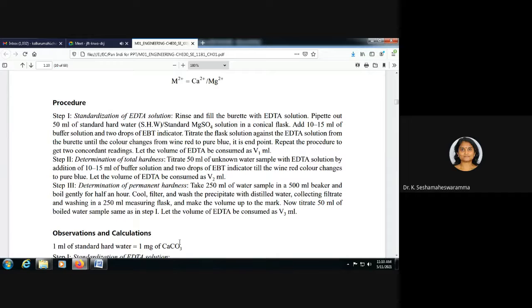Take 250 ml of water sample in a 500 ml beaker and boil gently for half an hour. Cool, filter and wash the precipitate with distilled water, collecting the filtrate and washings in a 250 ml measuring flask, and make the volume up to the mark. Now titrate 50 ml of the boiled water sample as in step 1. Let the volume of EDTA consumed be V3 ml.